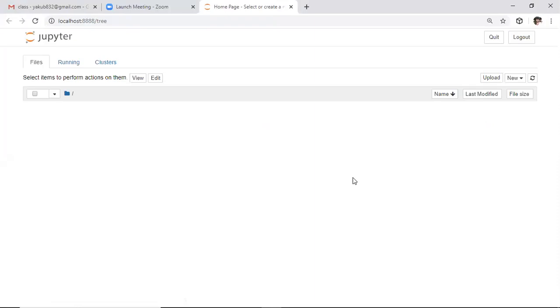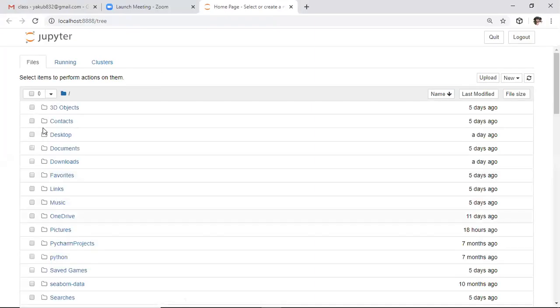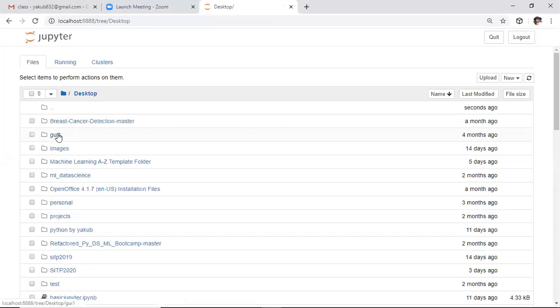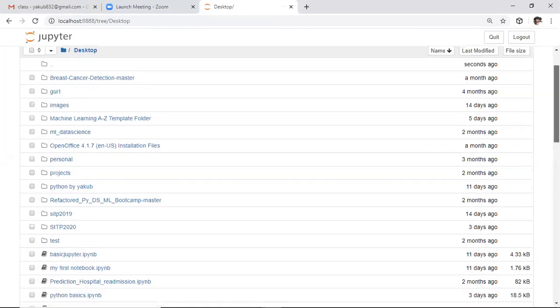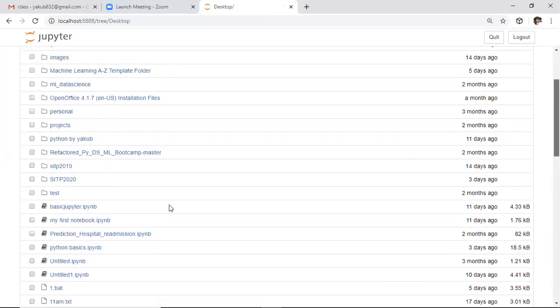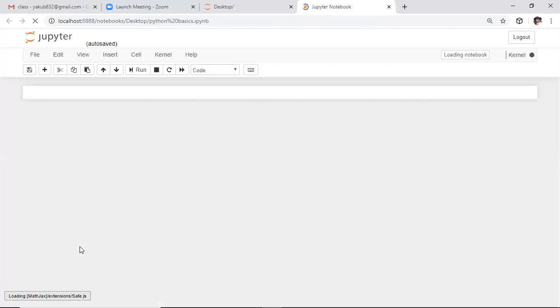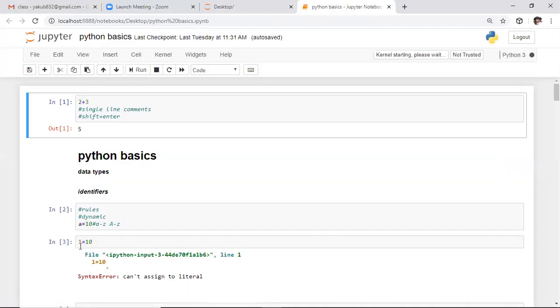I'm launching Jupyter Notebook. For your previous classes, whatever script I took, I will select that only. Previously I wrote everything in one file on the desktop, and we kept the name as Python basics. So I am opening that script. This is the script in which I explained everything in the previous classes.